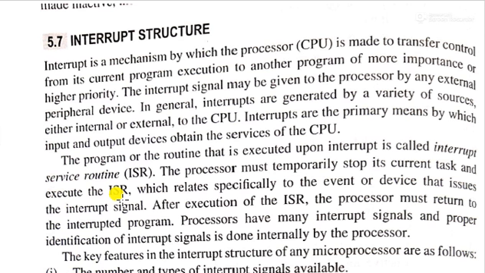But at the time of an interrupt, the 8085 or processor completes its current machine cycle, stops the main program, and entertains the interrupt which occurred through the interrupt service routine. So like this, an interrupt occurs and is served.